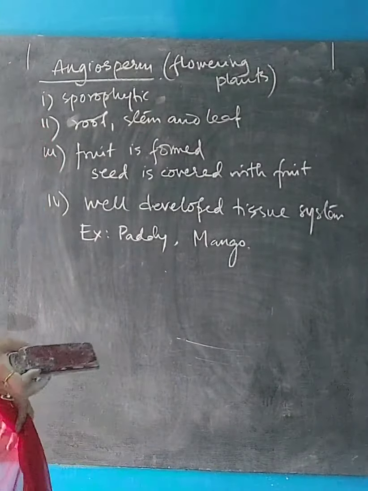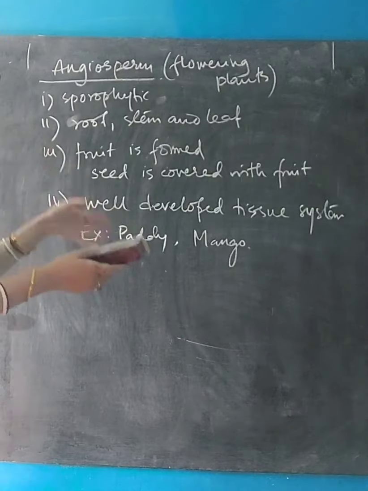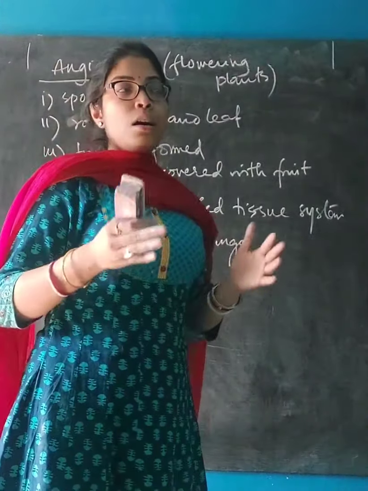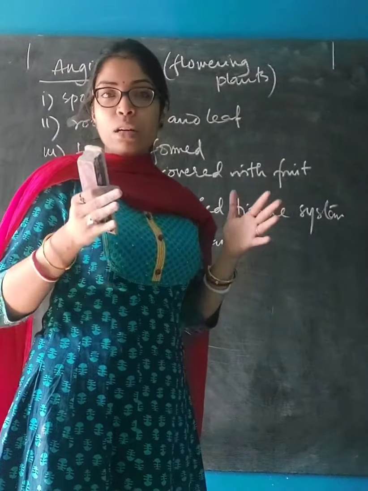Now I would like to talk about the types of angiosperm, which is monocot and dicot, and I will do that in a difference manner.